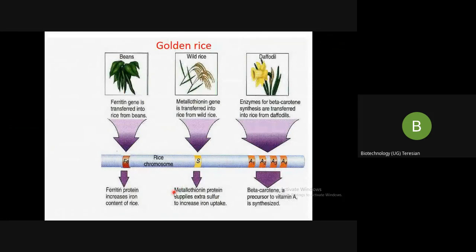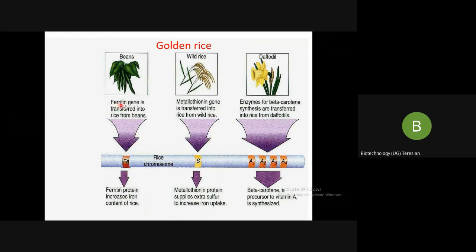We shall look into some examples of genetically modified organisms. Golden rice, we have already spoken about it. You can see this is the chromosome of the rice, wherein the scientists have genetically modified it.